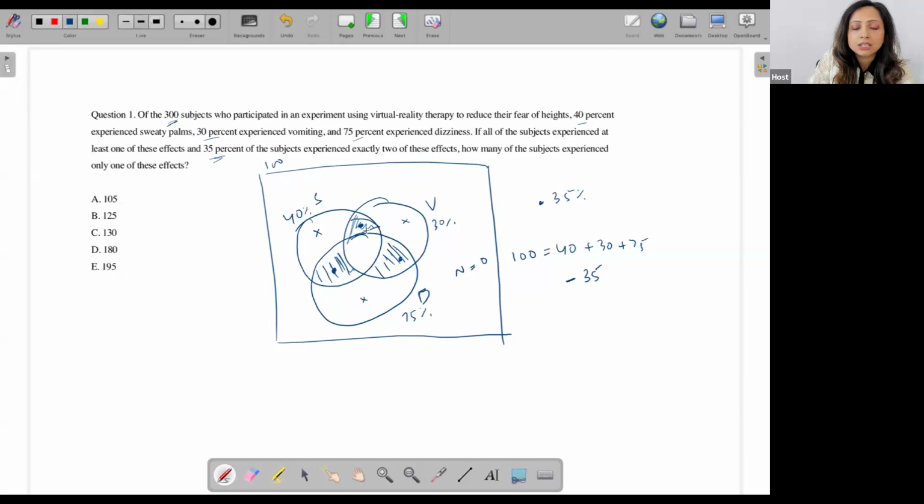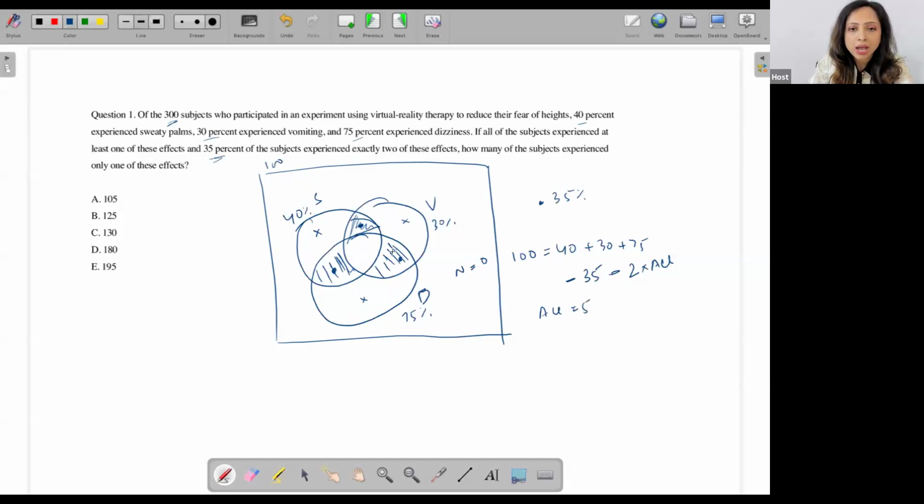Then this particular region I've counted 3 times. I counted it in 40, in 30, and in 75. So I subtract 2 times this particular region, because I've counted it 3 times and I want to count it only once. Is that okay? So now if I do this calculation, what do I get? I subtract 40, then 70, 110. So 100 minus 110, I get minus 10, and the 2 goes over there. So I get all is equal to 5.